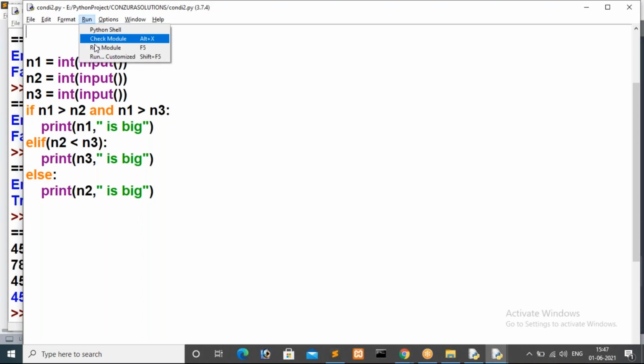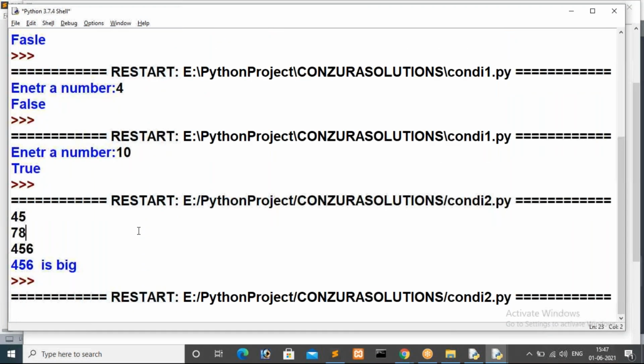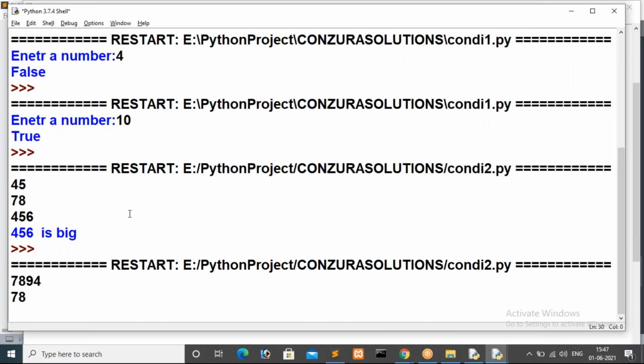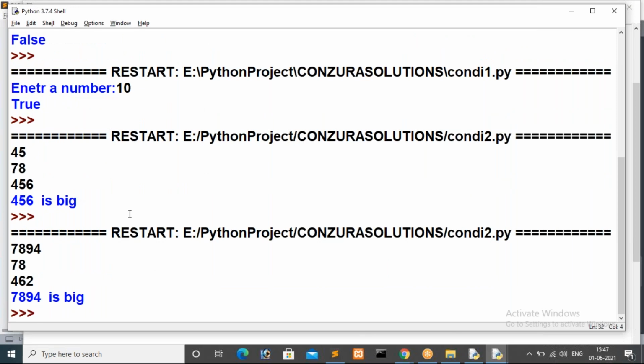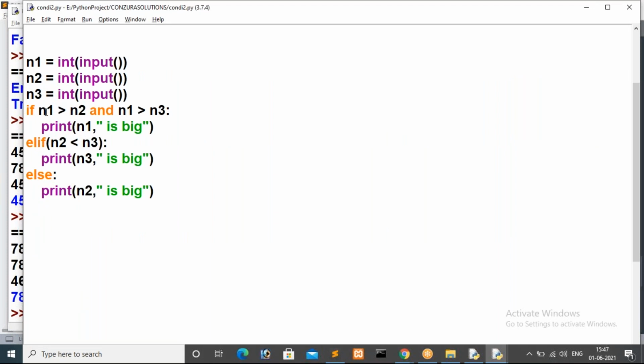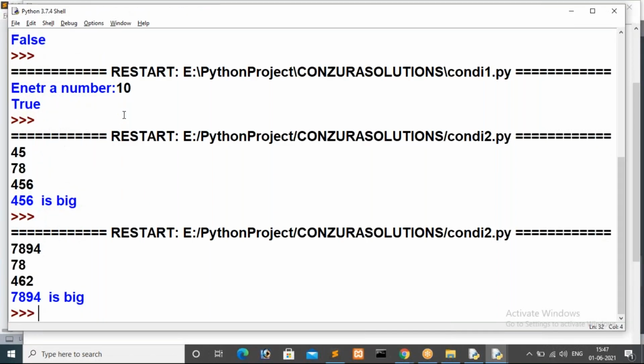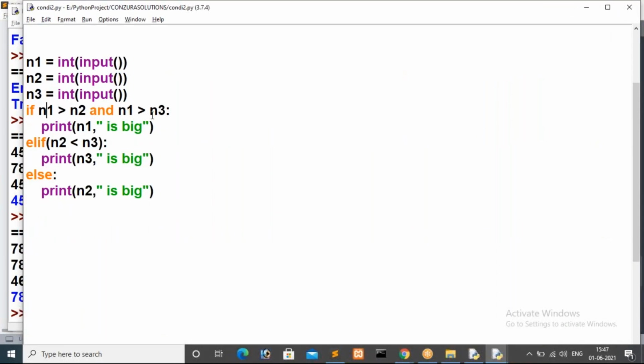Now I am going to give other values. I am giving the first one as 4894, then I am giving 78, then I am giving 462. In this case 4894 is big. So here the first condition compares n1 greater than n2, and the condition is true, meaning the n1 value is bigger. Then 4894 is greater than 462 as well. So this condition is true, so it will print n1 is big.